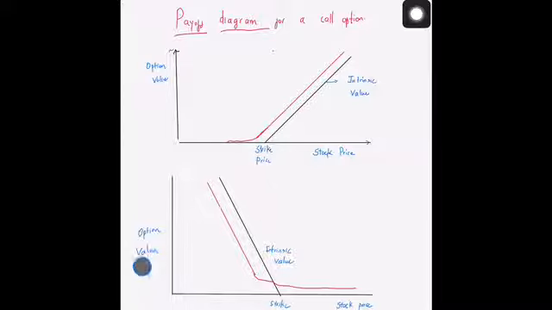However, if you are looking at a put contract, what we have is the following. This is a line, this is how it is going to look. But because we are expecting the value of the stock to decrease when we are getting into a put contract, the actual value of the option is always going to be lower than its intrinsic value. That is why we have this kind of a line.